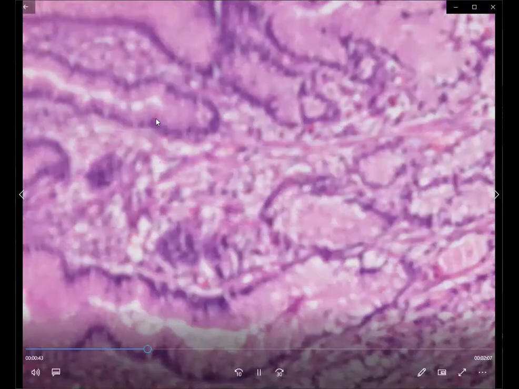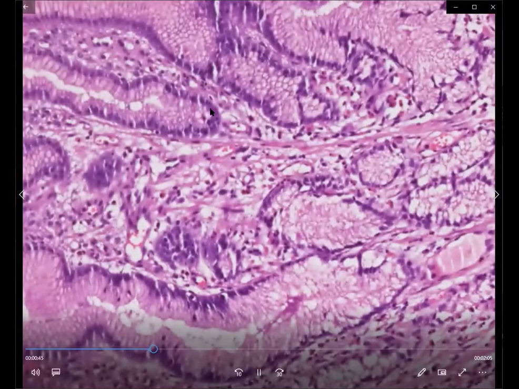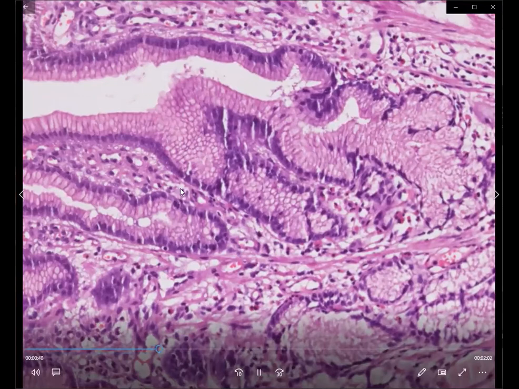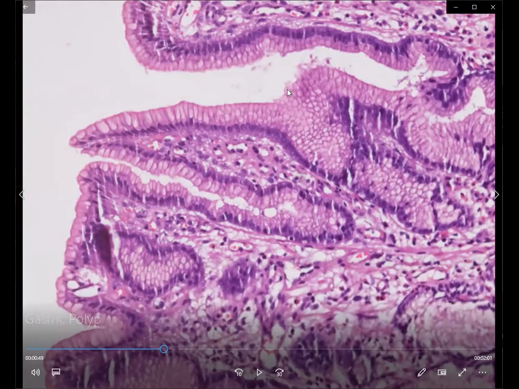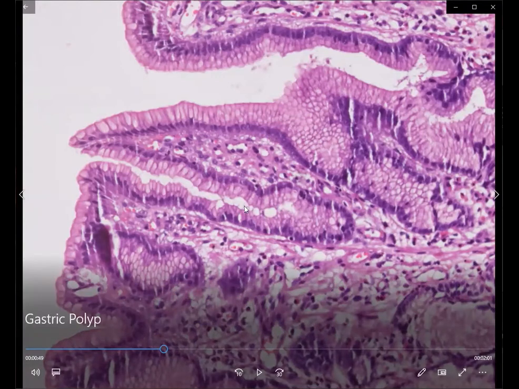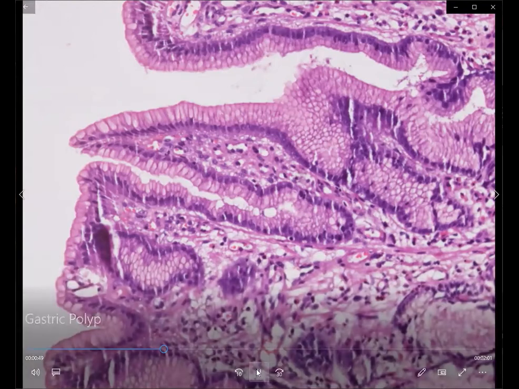Now coming on to the epithelium that is being seen on the surface of this polyp. So this is the epithelium, and what we see here is that this epithelium again shows a tall columnar lining, but it is different from what we have seen in a pyloric gland adenoma in that it is also showing the presence of these apical mucin caps. So this is one of the reasons how you're going to differentiate this polyp from the pyloric gland adenoma. That is, the lining epithelium is going to be lined by the foveolar kind of epithelium with the presence of these apical mucin caps.